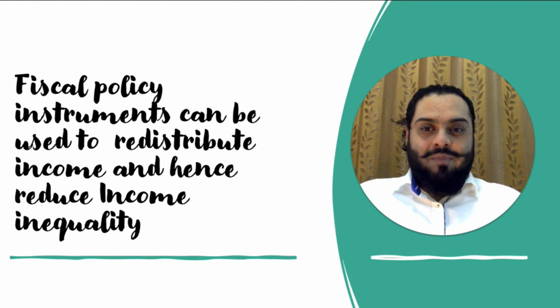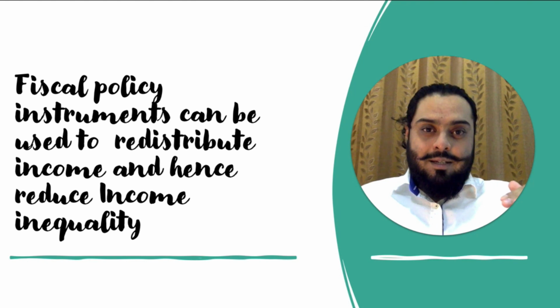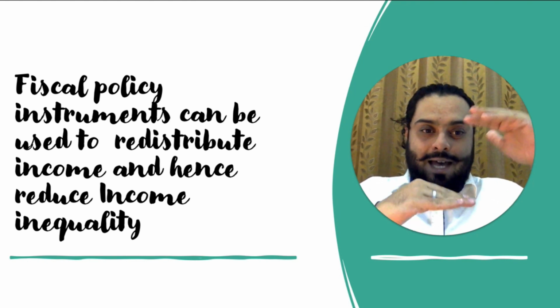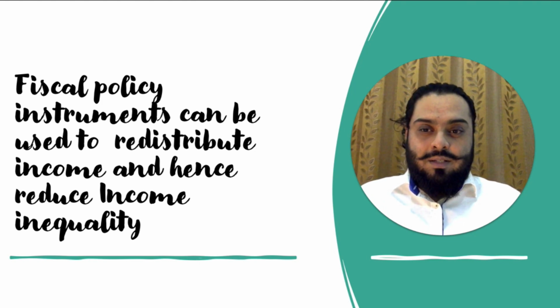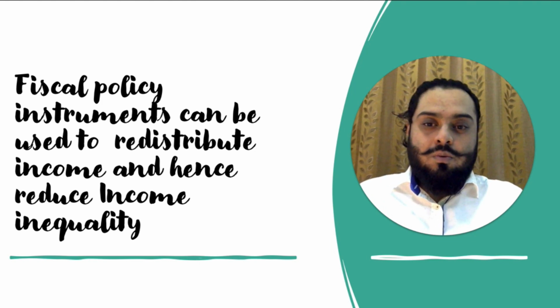So the government could tax the high income group and use some of this money to provide welfare benefits to the very poor, such as providing free healthcare, subsidized education, and other training schemes so the poor can increase the skills level and earn higher income, and the gap between the very rich and the very poor can be reduced. So fiscal policy is also an instrument to redistribute income within the economy.